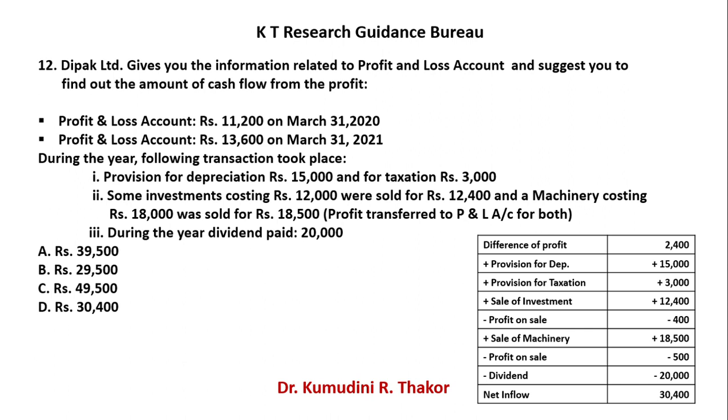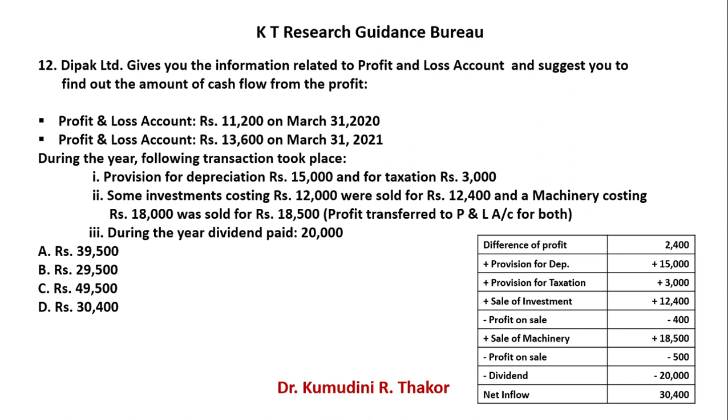Now see, even if you only give the effect of 12,000, that is also okay, you will get the right answer, but many times you may commit a mistake, so it is better to enter the complete transaction. Same is the case for machinery.